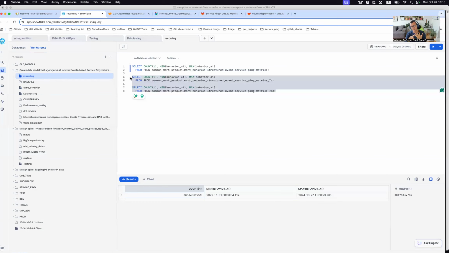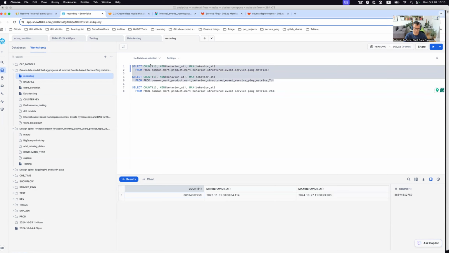For 7 days or 28 days, we target the proper table. That is the only reason, performance-wise, why we separate this. It's not about confusing metrics or any logic, it just makes it faster. You can imagine if you have 7-day metrics and you target one table, most of the data should be cached already, and execution will be fast.